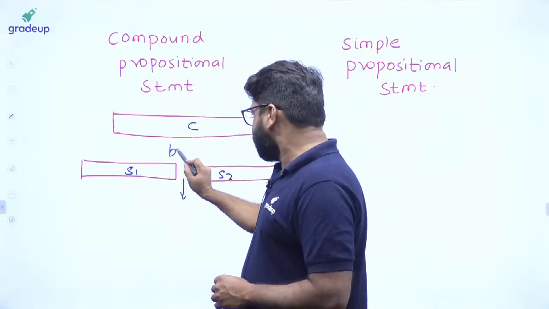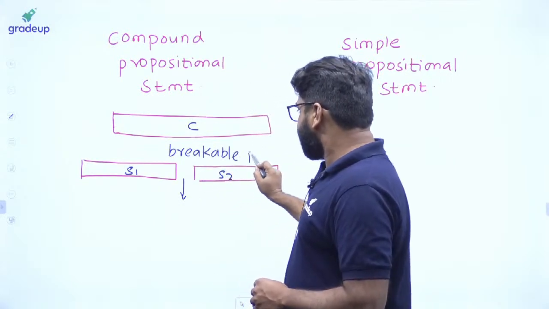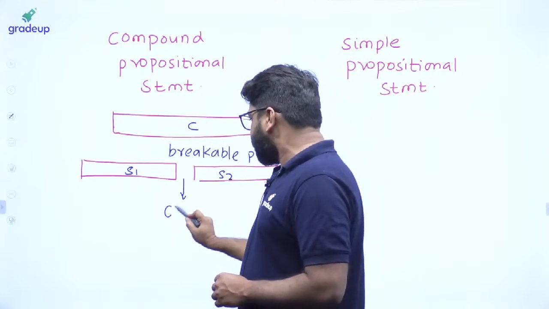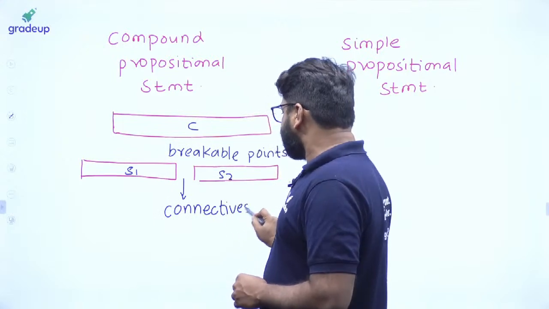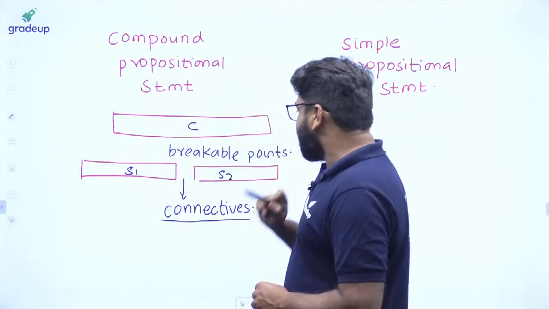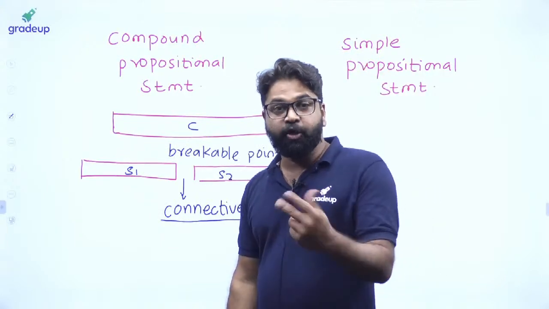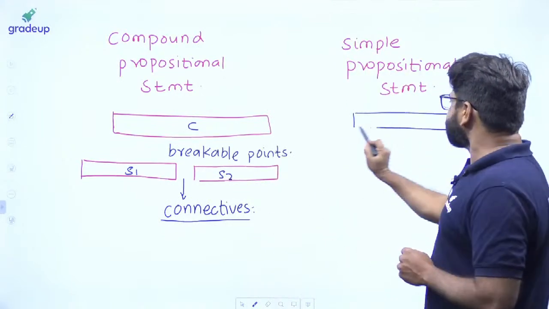So here these are called breakable points. These breakable points are called connectives. So here you will be having the connectives. We have four different types of connectives in mathematical logic. A simple statement, you cannot break it. This is just a simple statement.